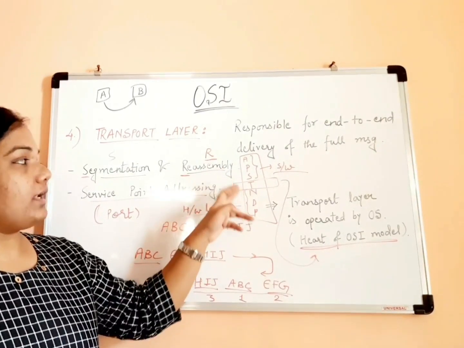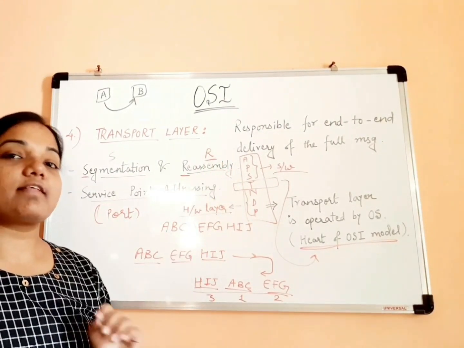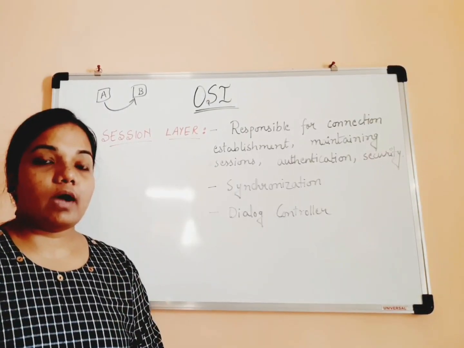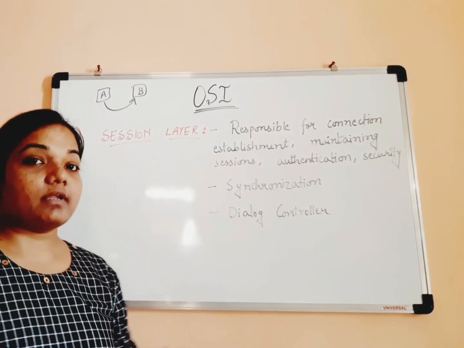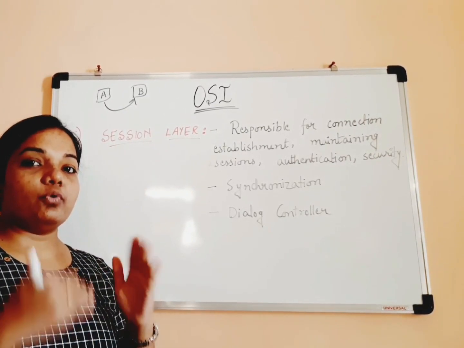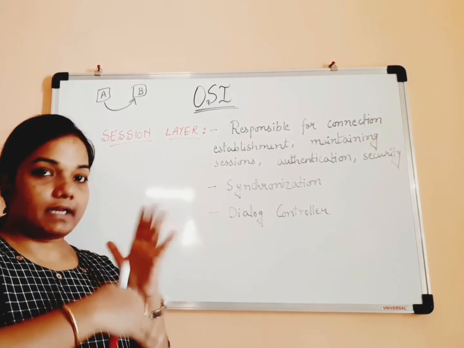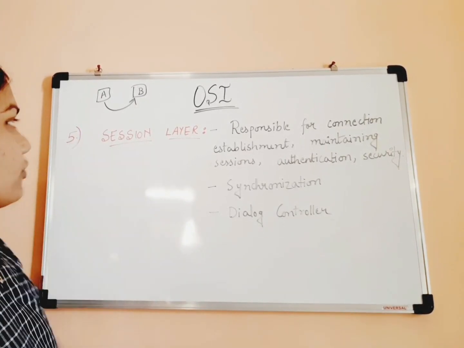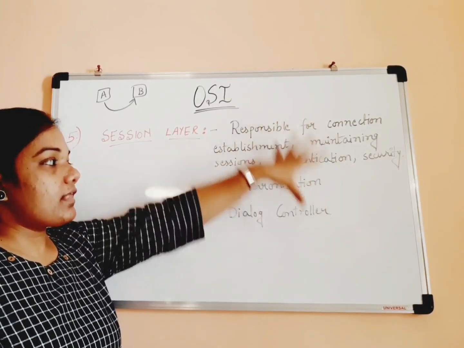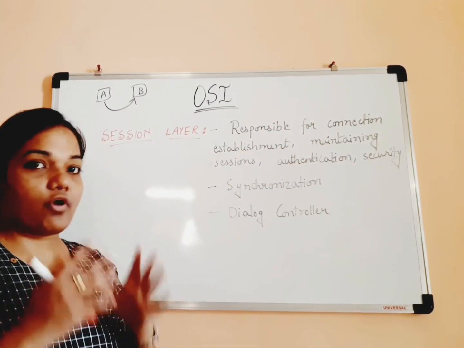So after these four, let's go to our fifth layer, that is the session layer. Now our next three layers, that is session, presentation and application. These three layers, as we know, are known as the upper layers or the software layers. Okay, so now first of all let's talk about the session layer. These are the three main functionalities of the session layer.